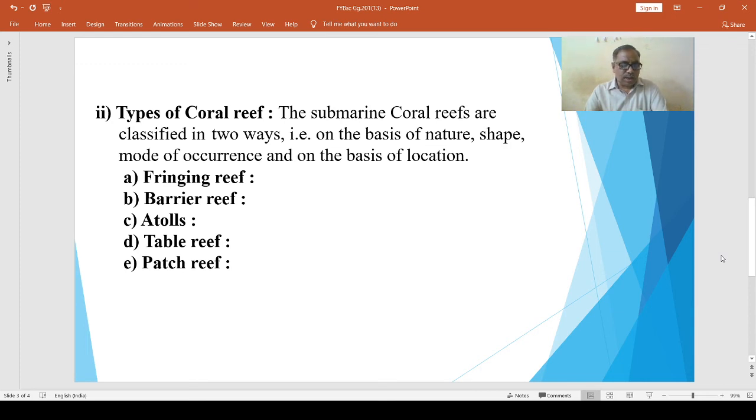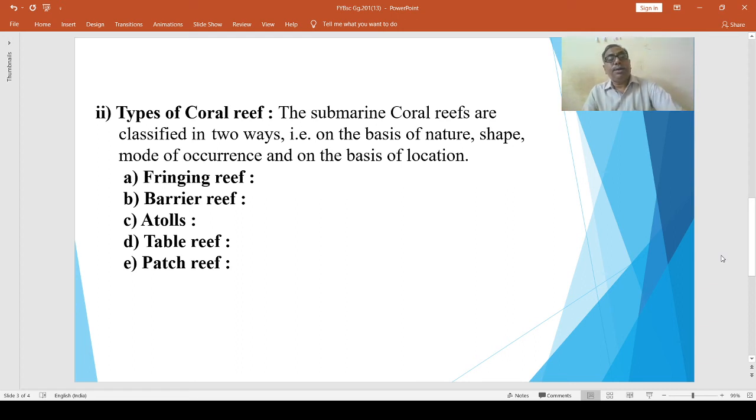The atolls are divided into three types: true atolls, island atolls, and coral island. Atolls are found in Antilles Seas, Red Sea, China Sea, Australian Sea, Indonesian Sea, etc.